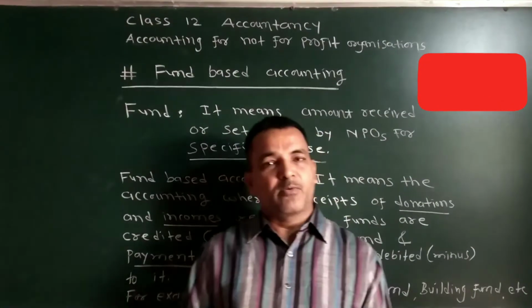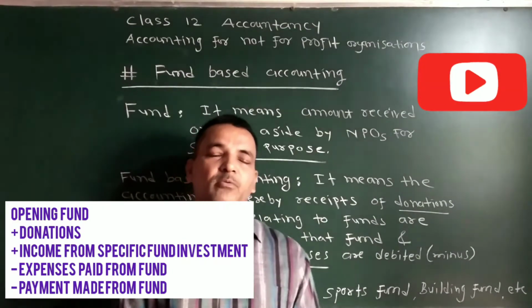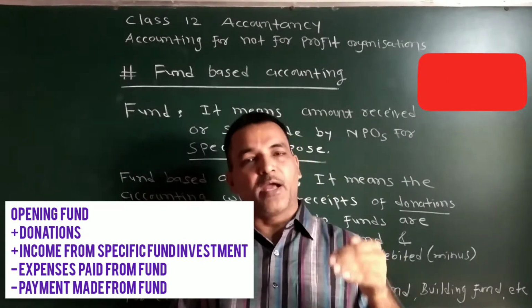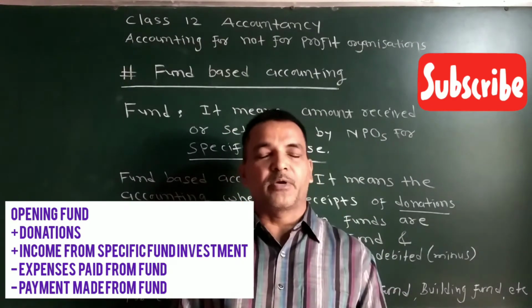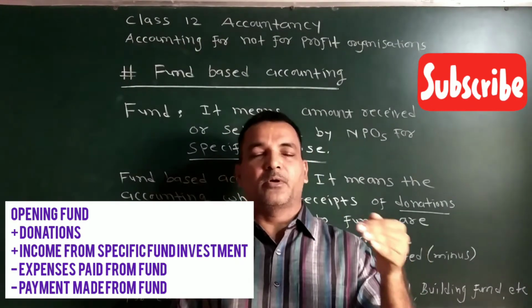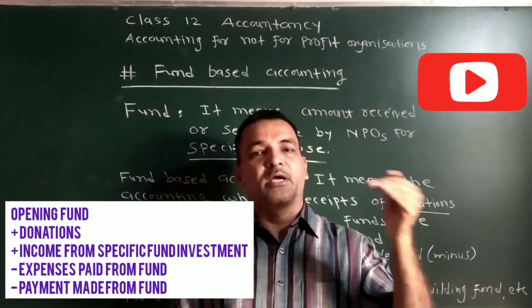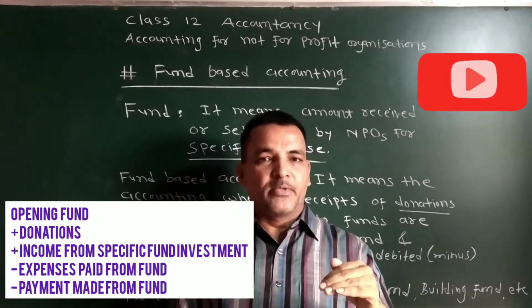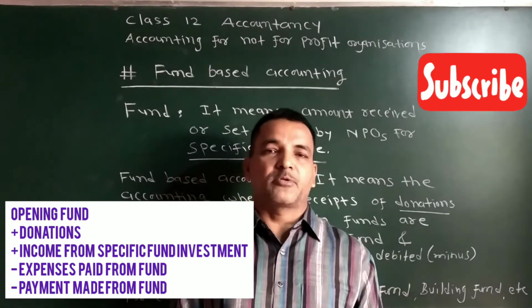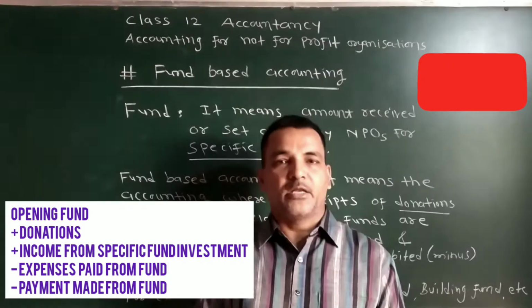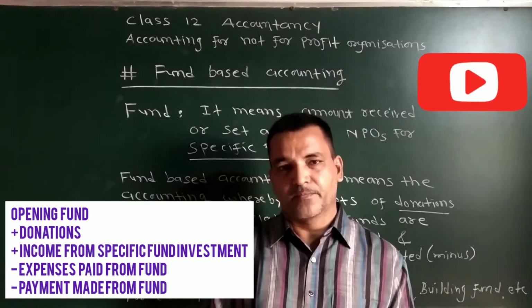So when we talk about any specific fund, we have to take first its opening balance. In that we have to add donations received for that particular purpose, for that particular fund. Any type of income from that fund is added to it. From that we minus different types of expenses and payment made from that fund. So that is fund-based accounting.